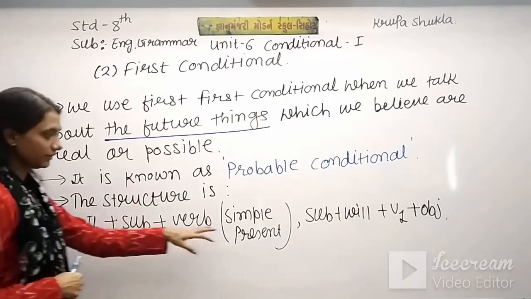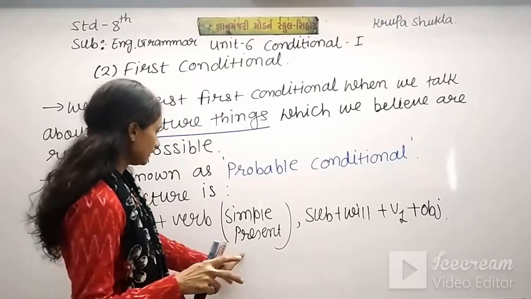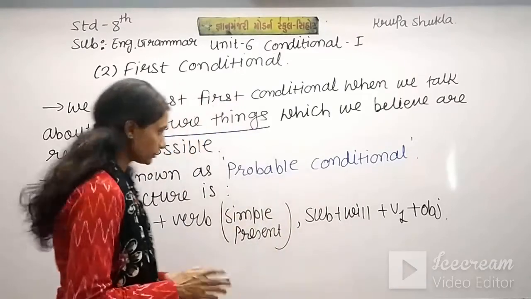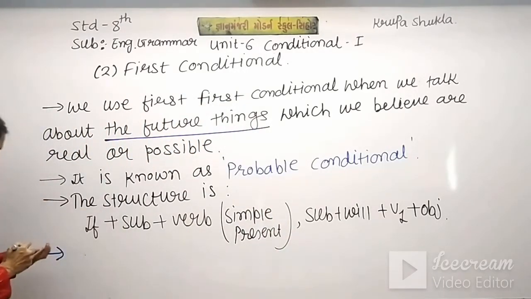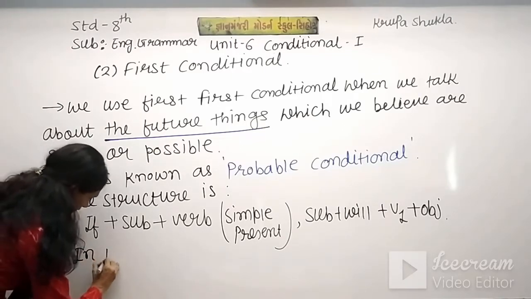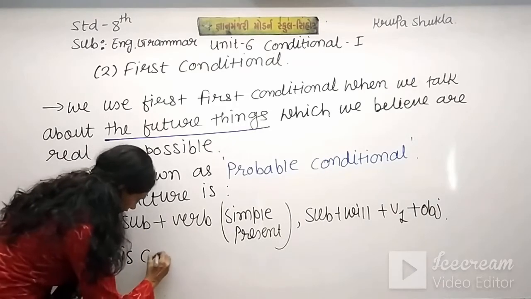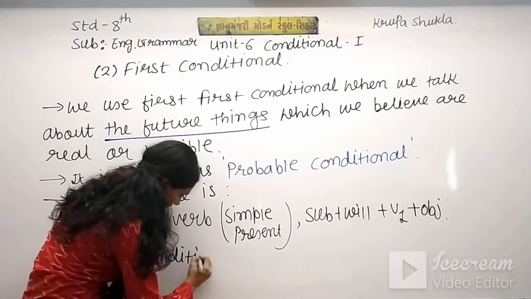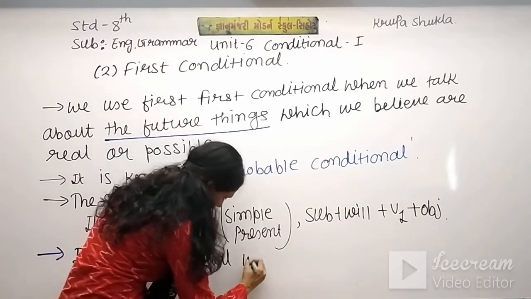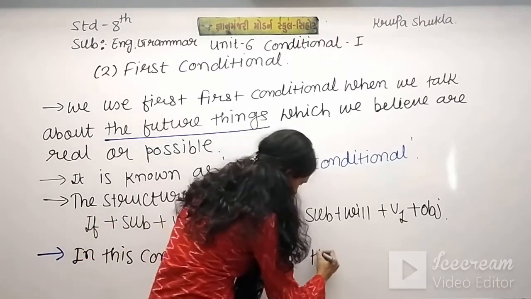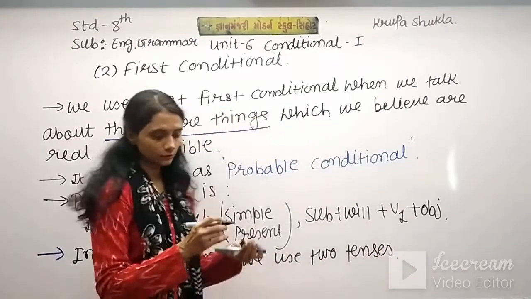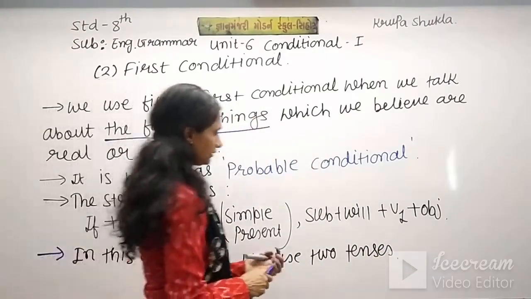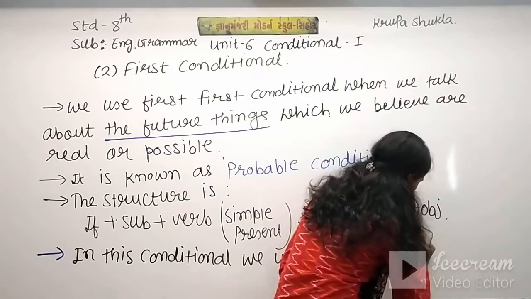In this, students, we have two tenses, that is simple present and simple future. So if we want to make a rule of this, we can write: in this conditional we use two tenses, and which are those two tenses?